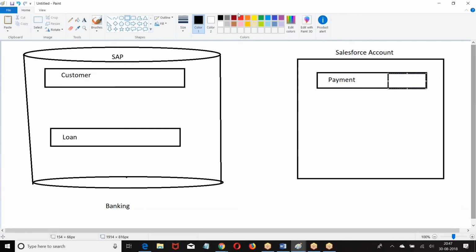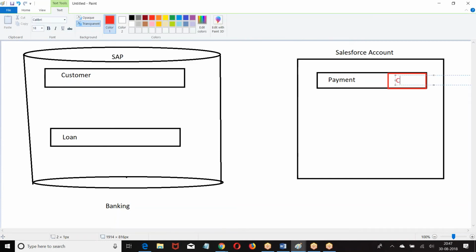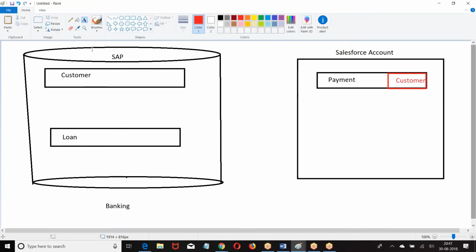I want to create a relation where the customer object is not in Salesforce. It is in SAP. So if you want to choose an object outside Salesforce as a parent, then what relation do we have to establish? External relation.